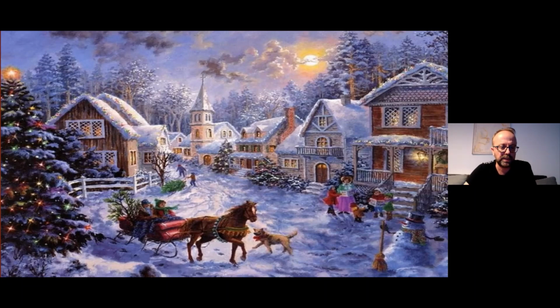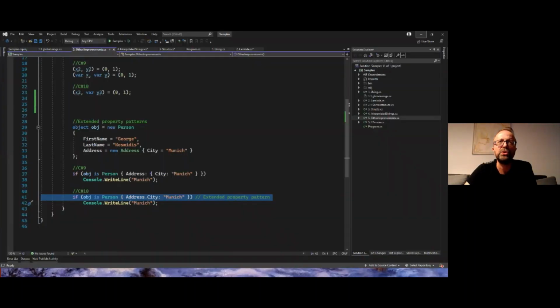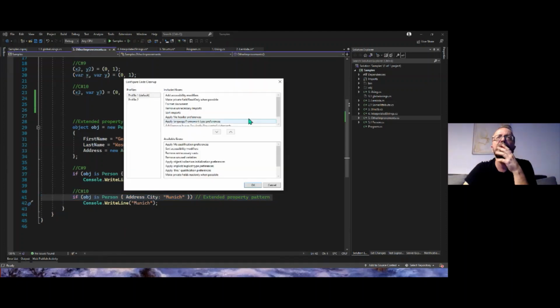I know though that if we go back to Studio, there are these profiles. Where are the profiles here? Configure code cleanup. You can open it up and define anything you want to be done automatically, even available filters that I don't have here. And then if you open up a code file, I don't know if it's apply.